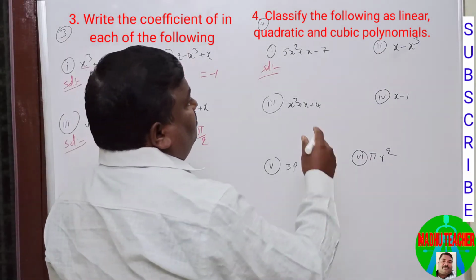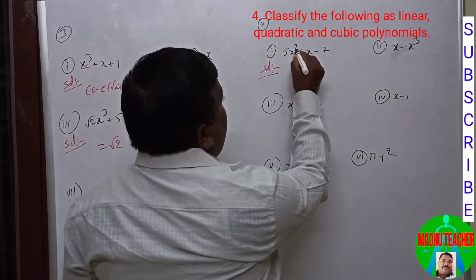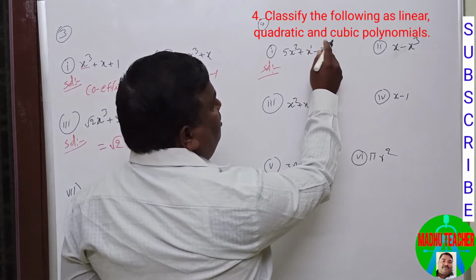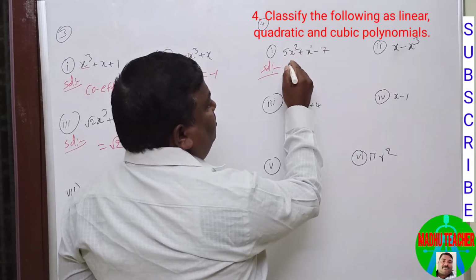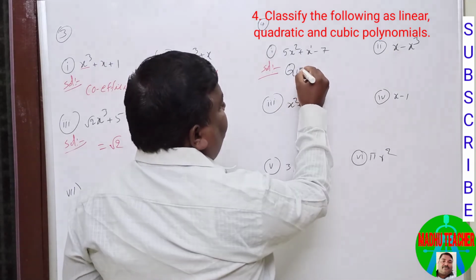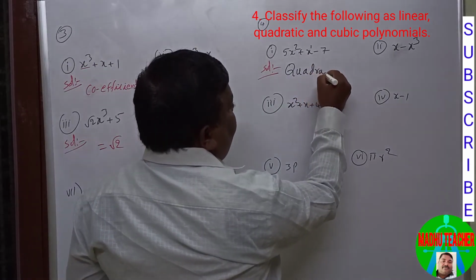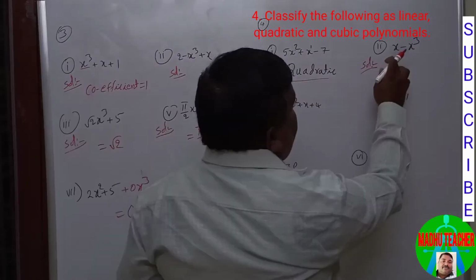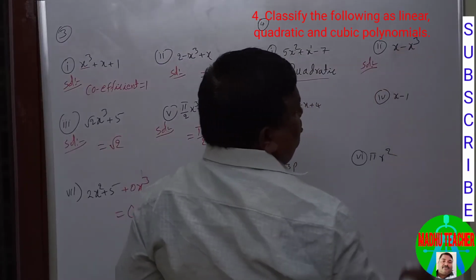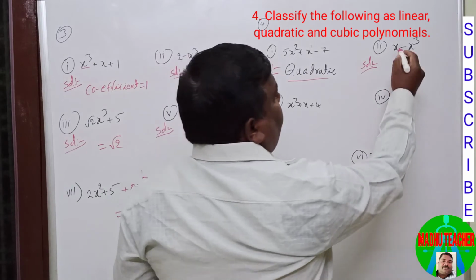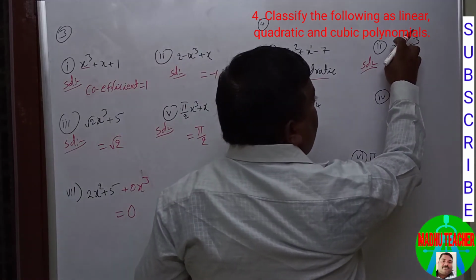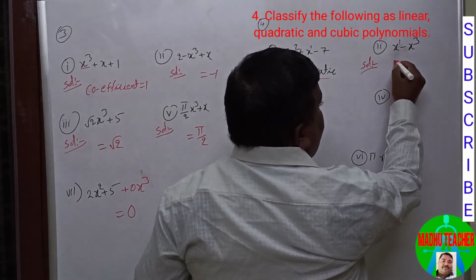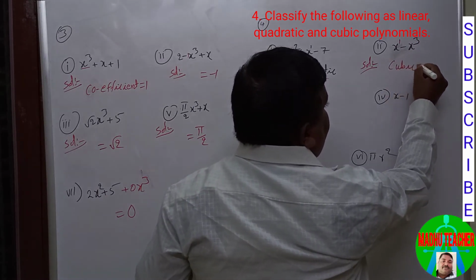In the first one, it is 2, and where there is no exponent, it means 1, and then 0. Among these three, 2 is the highest, so it is quadratic. The next one is x minus x cube. It is 1 and 3. Among these two, 3 is the highest, so it is a cubic polynomial.